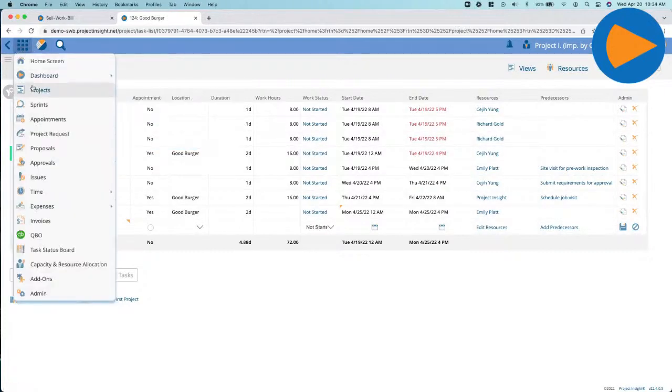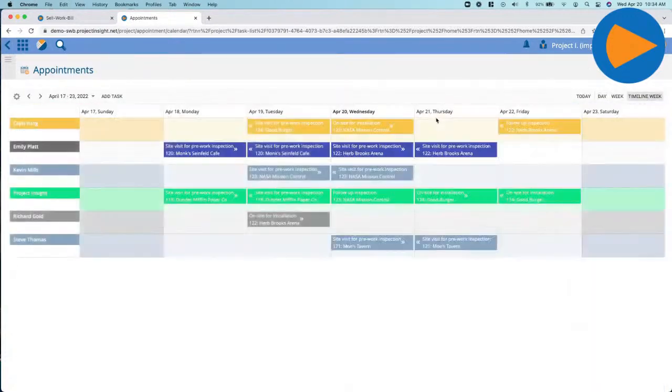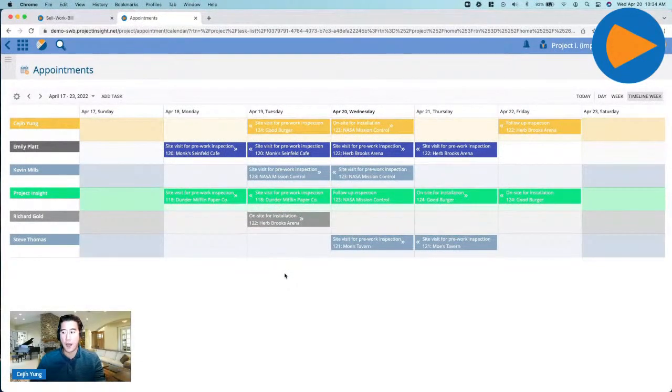With our appointment calendar, this is an add-on that you can turn on if you're an enterprise customer. Turn on the appointments, and this is what it starts to look like. What I'm showing you is the view as if I was the dispatcher, and I need to manage all of these field technicians, get information to them, and relay information to customers. Sharing that info in one centralized location is the big thing.